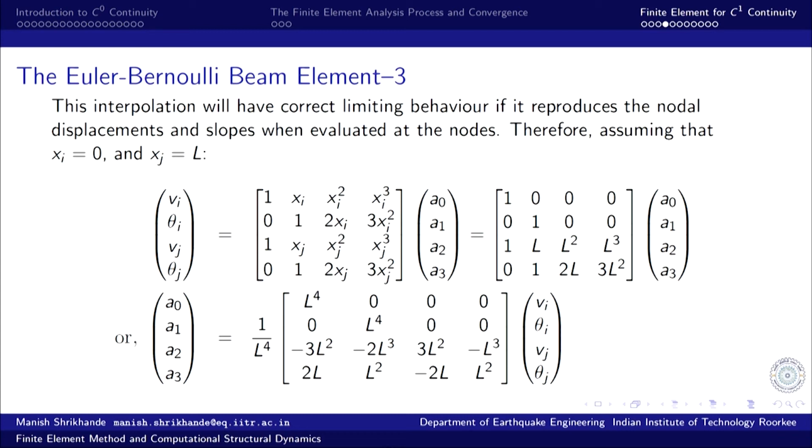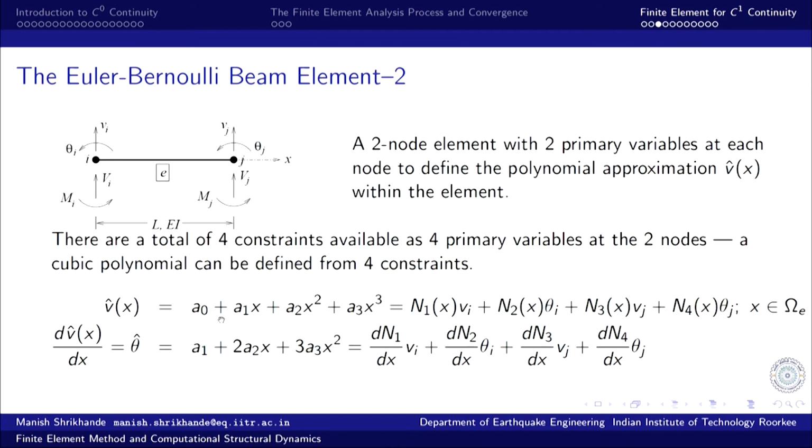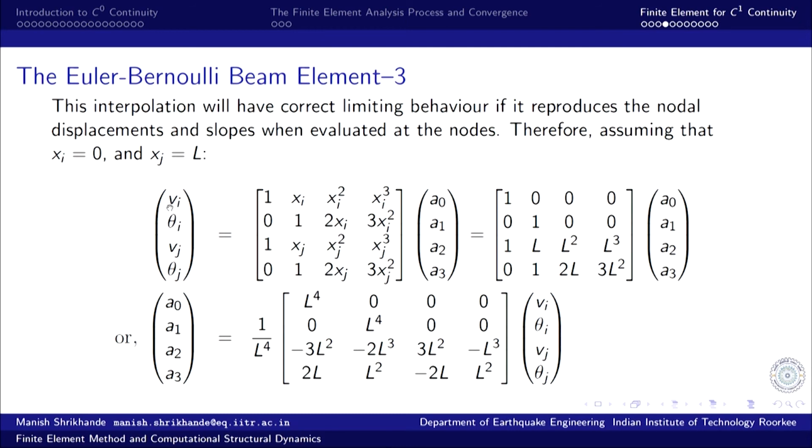Assuming without any loss of generality that the coordinate of node i is 0 and coordinate of node j is L, this approximation can be written as 1, x, x square, x cube multiplied by a0, a1, a2, a3. Then v i is equal to a0 plus a1 x i plus a2 x i square plus a3 x i cube.